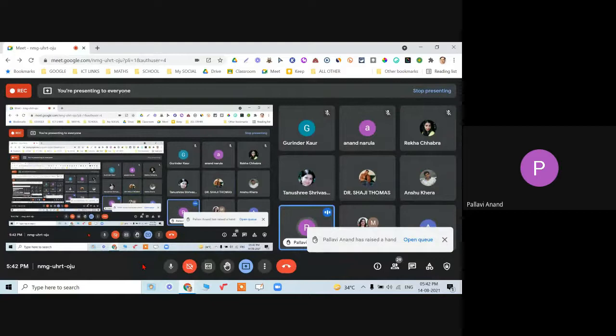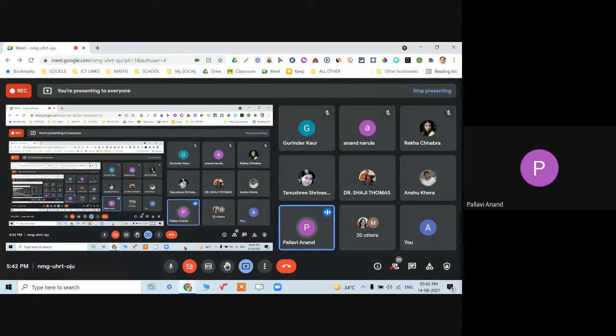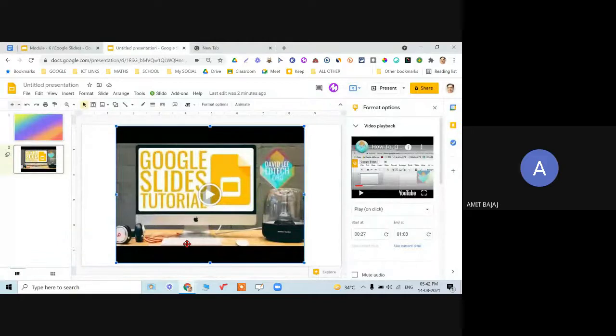Sir, it might not be related to this, but generally when we teach maths and we show it in slideshow mode, we can write on our slide, right? Here, when I went to present mode, there is no option of writing. No, you cannot write in present mode. You can use one extension, but that is generally not recommended, because as a math teacher myself, though I am a Google fan, when I have to show a YouTube video I would prefer this, and when I don't have to write, I will prefer this. But for writing, I generally go for Microsoft presentations.